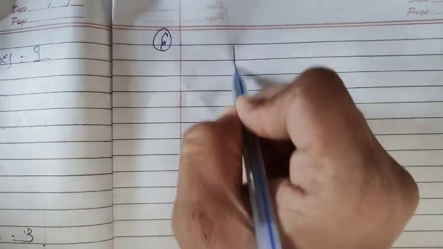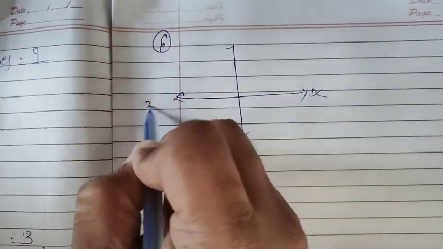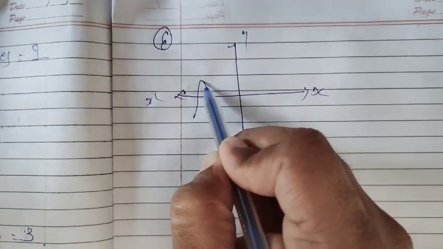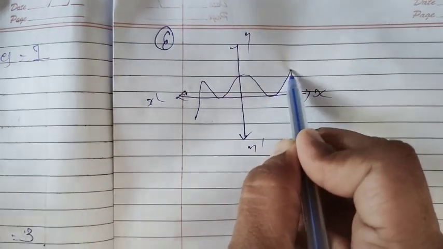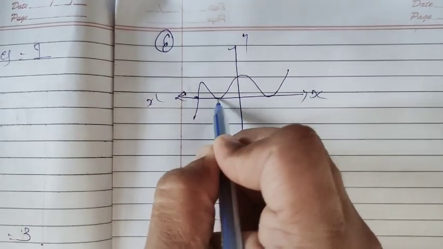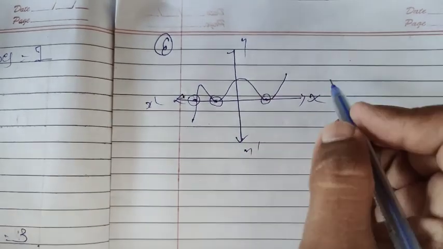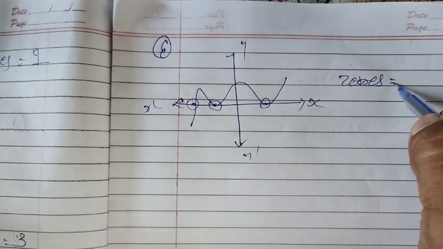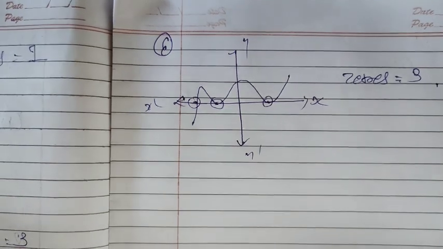Now the last one, drawing. This line touches the x-axis at 1, 2, 3. How many times does it touch the x-axis? 3 times. So the number of zeros of this polynomial is equal to 3. Right? Now you can very easily say that.